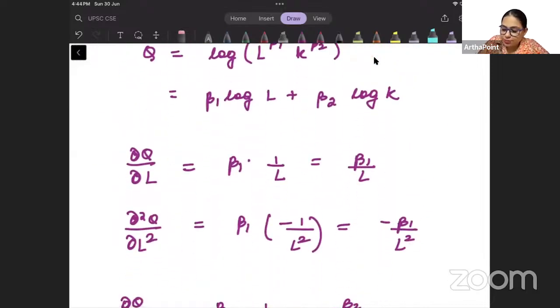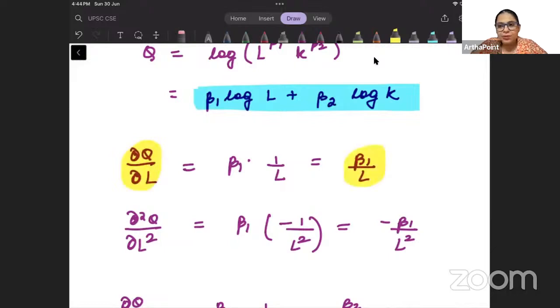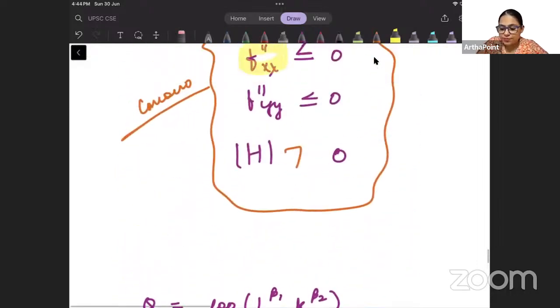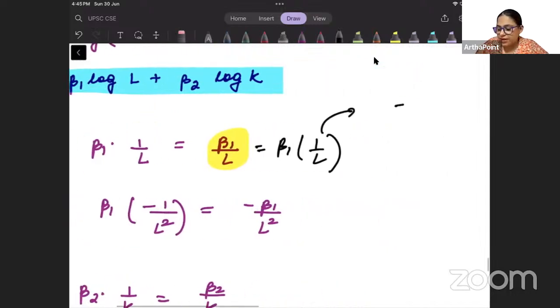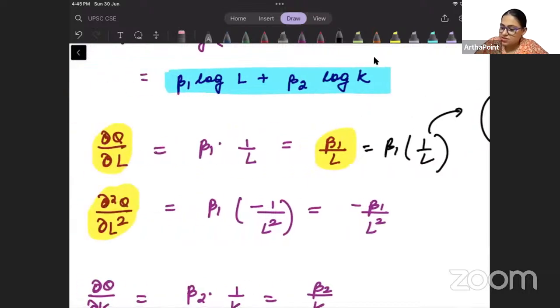So this is my production function. I have gone ahead and differentiated this with respect to labor, and I will get beta 1 by L. I have differentiated this again with respect to L, because I need the double dash. And when I differentiate this again with respect to L, this is beta 1 into 1 by L, na beta. And differentiation of 1 by L will be minus 1 by L square. So I will get minus beta 1 by L square.